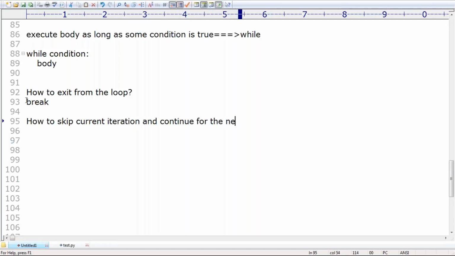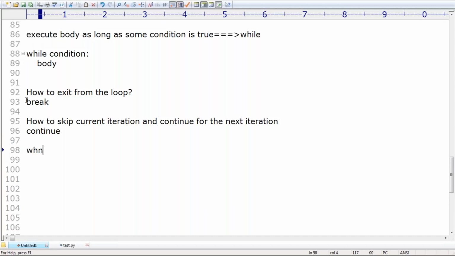Can you spell out, sir? We should go for what? We should go for continue statement. To skip the current iteration and continue for the next iteration, we should go for continue statement.